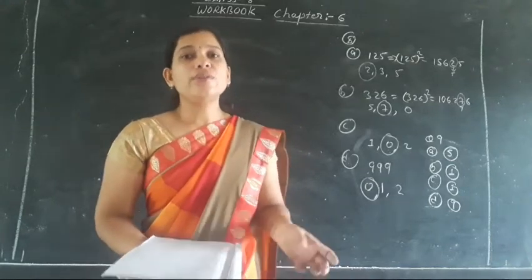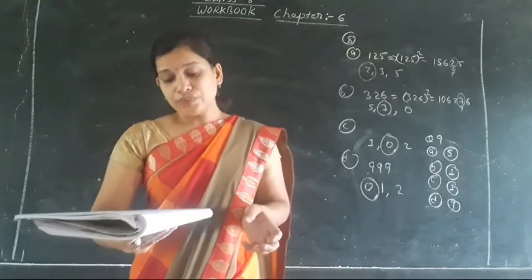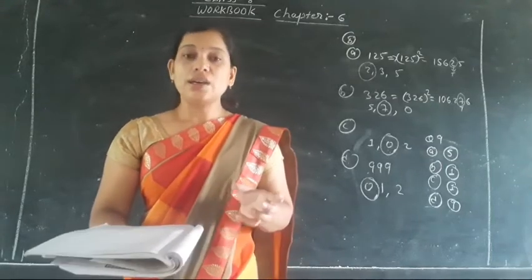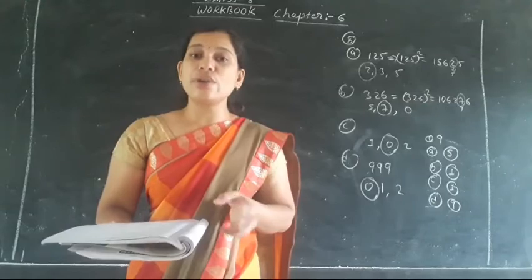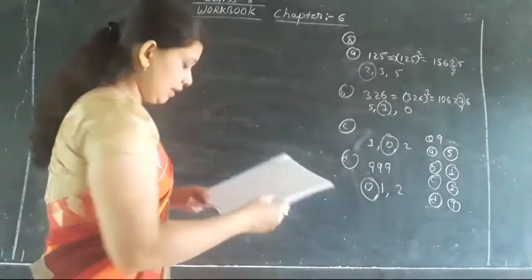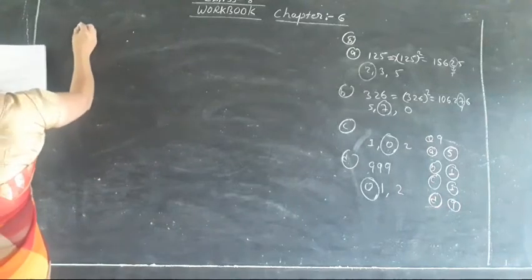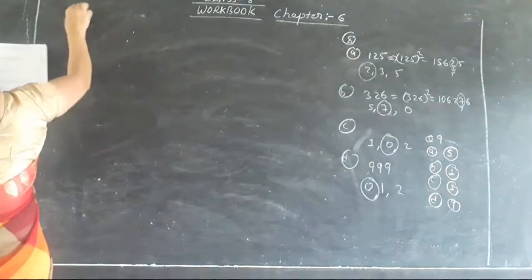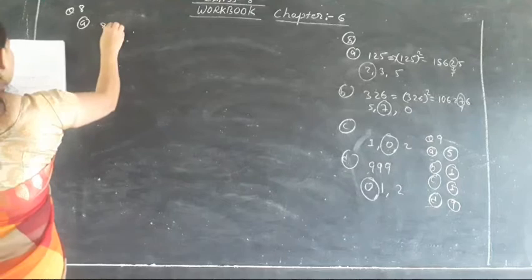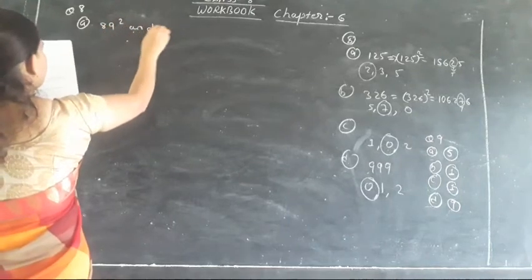As we know, between the two square numbers, 2n non-square numbers lie. Write the non-square numbers that lie between the following pairs. A part, question number 8: 89 square and 90 square.